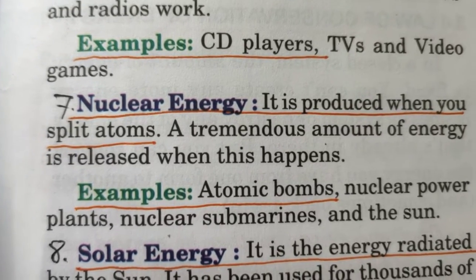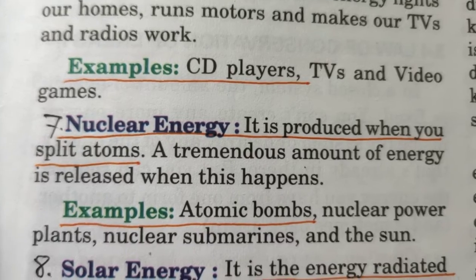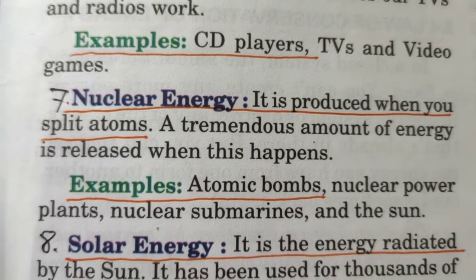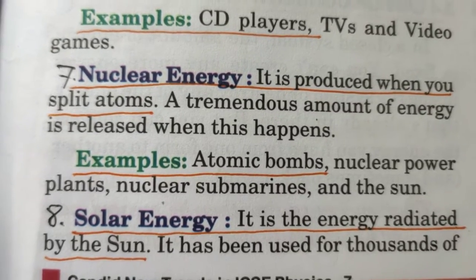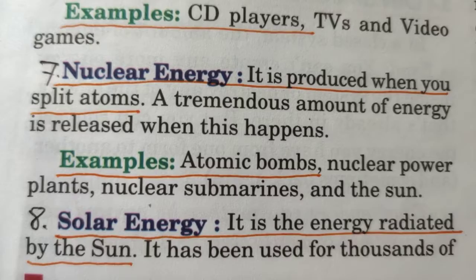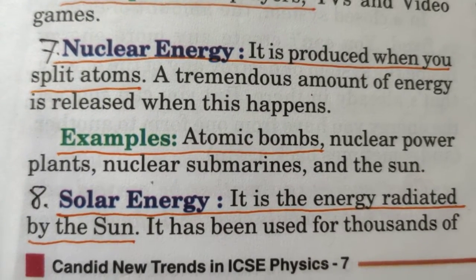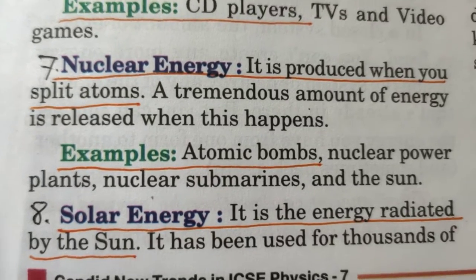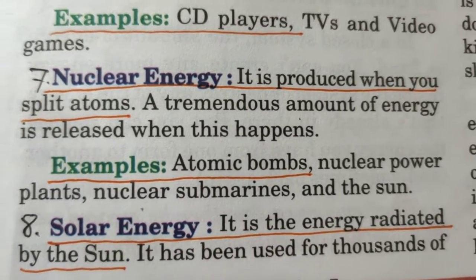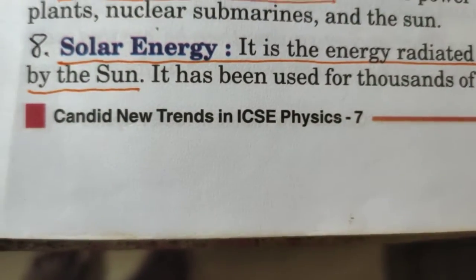We have nuclear submarines. Even the sun which gives us heat and light, it is because of nuclear energy. There is a nuclear reaction going on in the sun, and that's the reason we get the heat and light coming out from the sun, an infinite source of nuclear energy. And when this nuclear reaction happens in the sun, then heat and light from the sun is emitted. And solar energy is the energy from the sun.